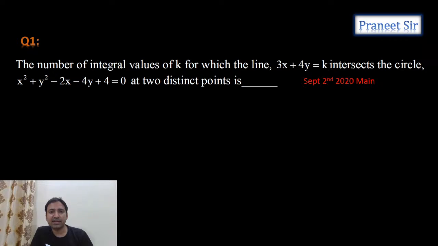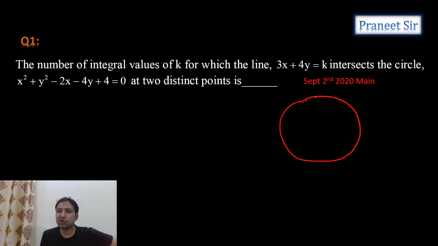So number of integral values of k. Integral values of k means how many integers satisfy the condition on k. So the condition that a straight line is a chord, that means intersecting the given circle at 2 points, is that the perpendicular distance from the center to this line, which is d, should be less than the radius.